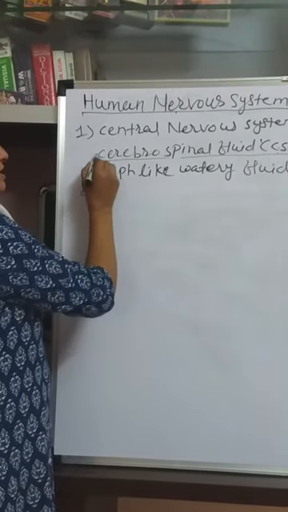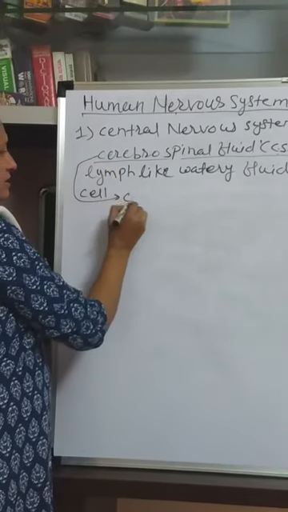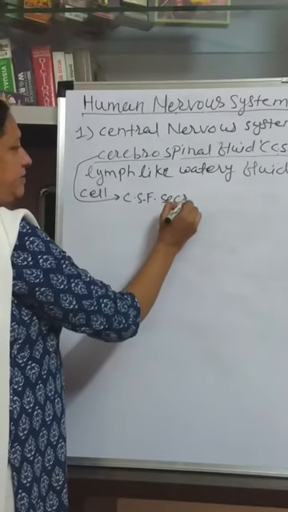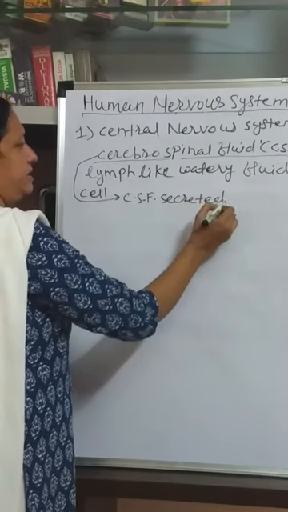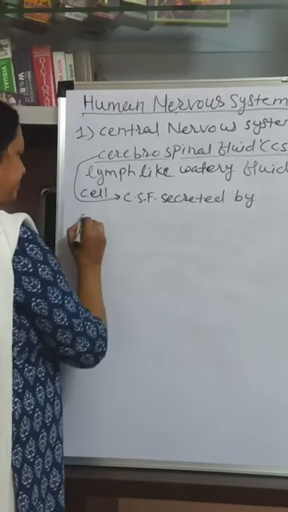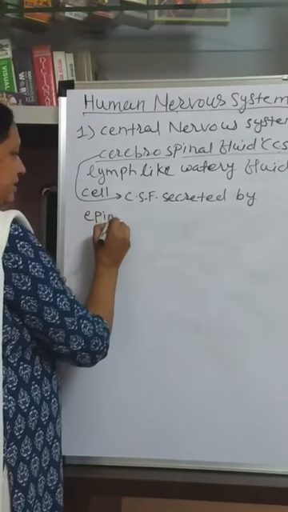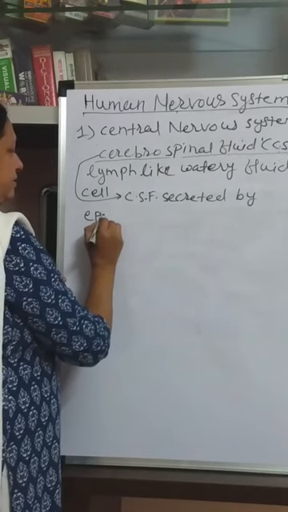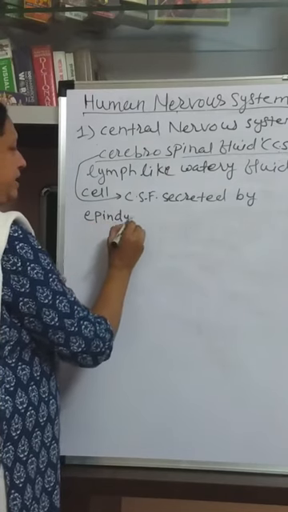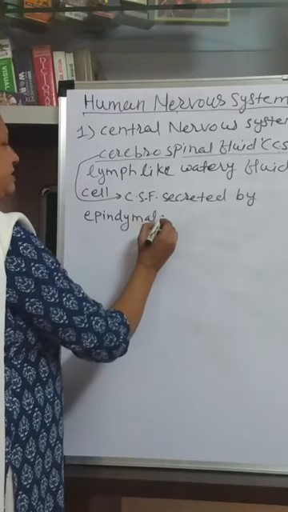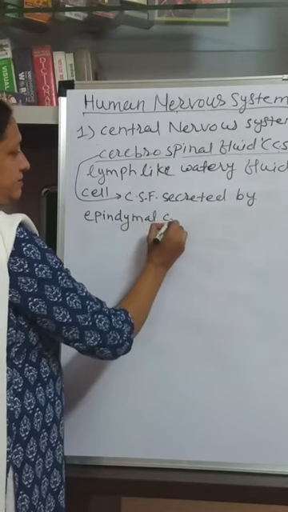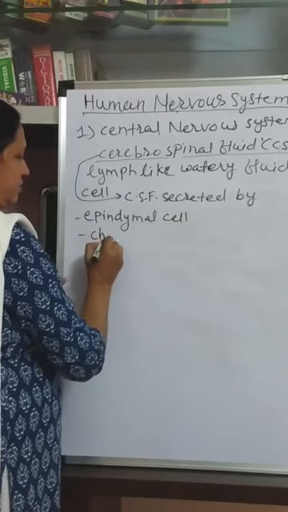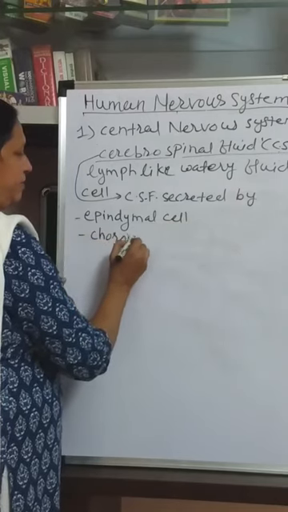Particularly this CSF is secreted by ependymal cells first, then choroid plexus.